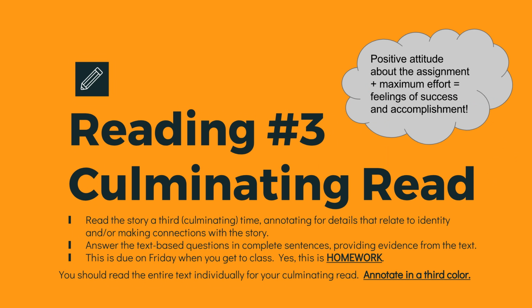Okay, so reading number 3 is our culminating read. If you still have time left in class, you may work on this in class. If you're running out of time in class, you may get started until the bell rings, and then it becomes your homework. So culminating read means that we're reading at a third and culminating time. And this time I want you annotating for details that relate to identity. So everything we've been talking about identity, now look for details that relate to the character's identity. And or I want you to make personal connections with the story.